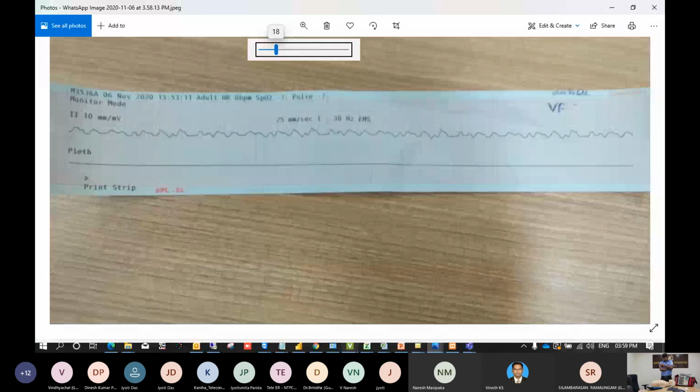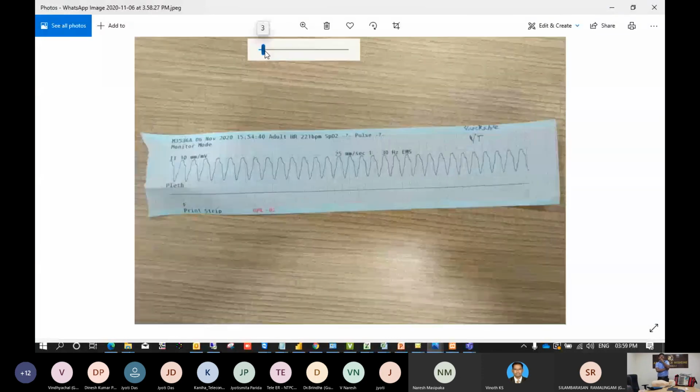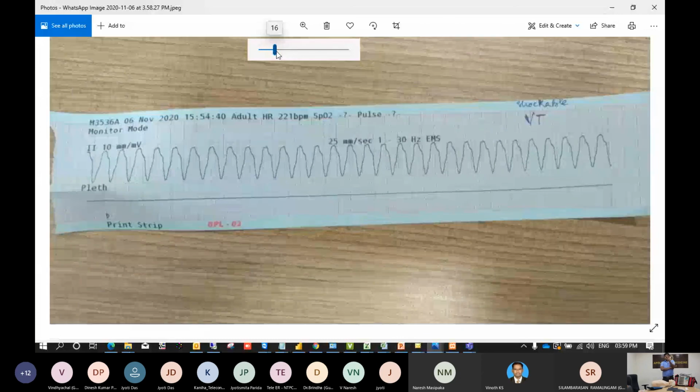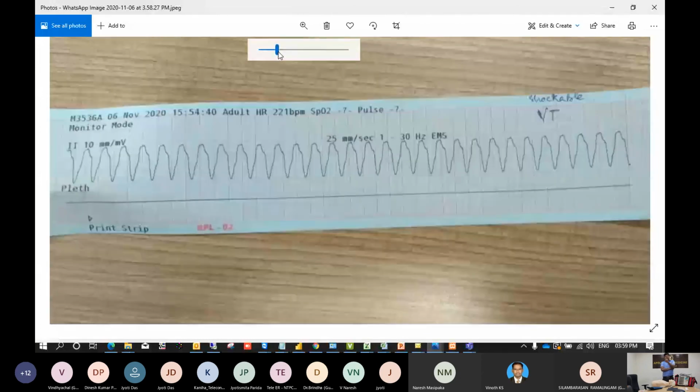Vinod, next image, please. Can you zoom in a little bit? Okay. This is ventricular tachycardia. Only the ventricle is activated, so the atria have fully collapsed. So, ventricular tachycardia. See the rhythm: no P waves, only